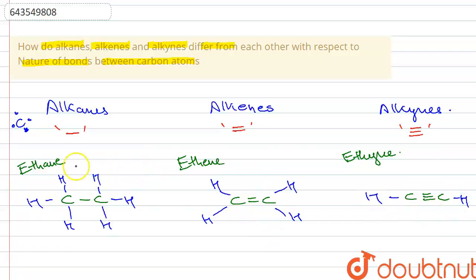So that is the structure of the same number of carbon atoms for different hydrocarbons like this, ethane, ethene and ethyne. Okay, so as you can clearly see, the number of bonds between the two carbon atoms is 1, 2 and 3. That is a single bond, a double bond and a triple bond in alkanes, alkenes and alkynes. Okay, so that is the nature of bond between the carbon atoms in each of these. Okay, at least in alkenes, at least one double bond needs to be present for it to be an alkene, and at least one triple bond needs to be present for it to be an alkyne. Okay, so that was the explanation.